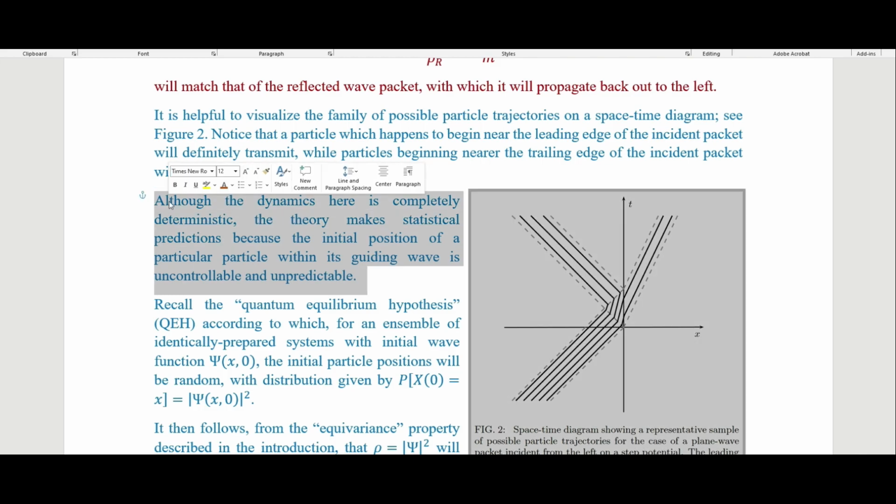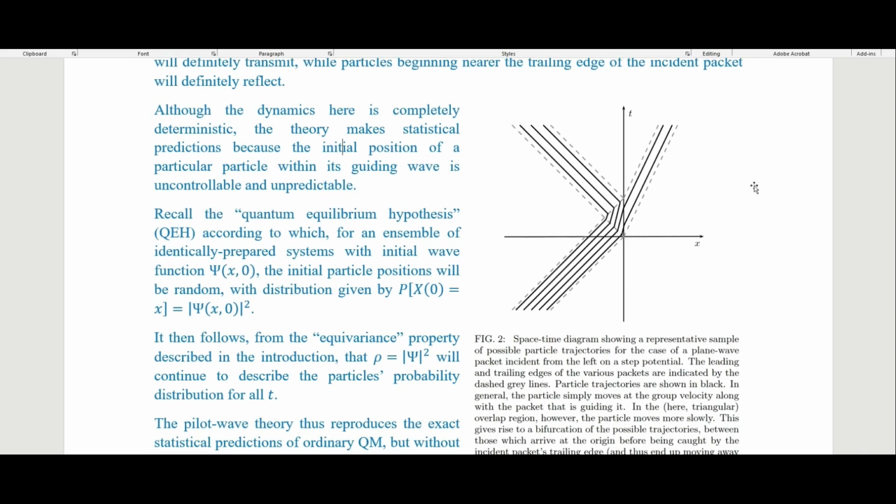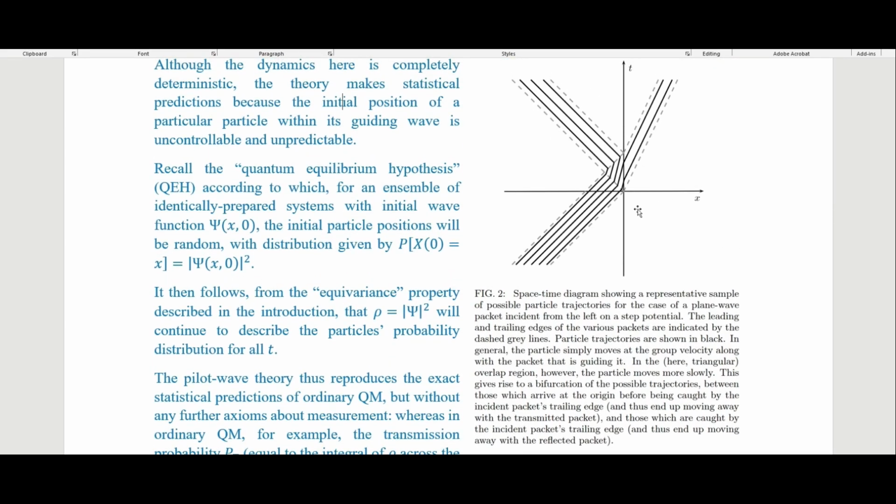So again, the thing he's trying to establish here is that we can get these statistical predictions that we get from textbook quantum theory, that we can recapitulate those statistical predictions in Bohmian mechanics. And that's what he is trying to establish here. And by using this, he is saying that we have established that we can get these same predictions in Bohmian mechanics that we do from the very successful textbook quantum mechanics.